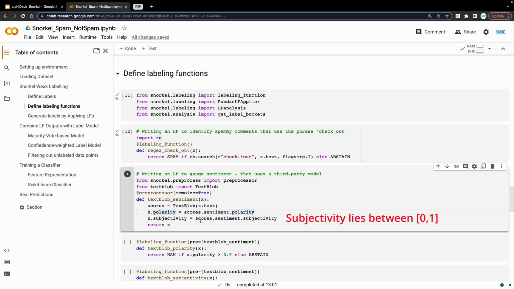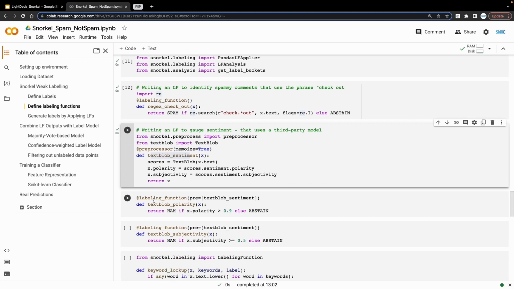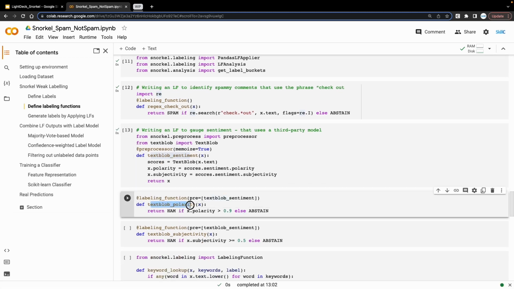And subjectivity quantifies the amount of personal opinion and factual information contained in the text and lies between 0 and 1. And this TextBlob sentiment acts as a preprocessor and is consumed later on by our labeling function, which is this textblob polarity.